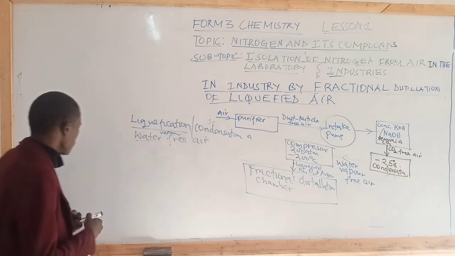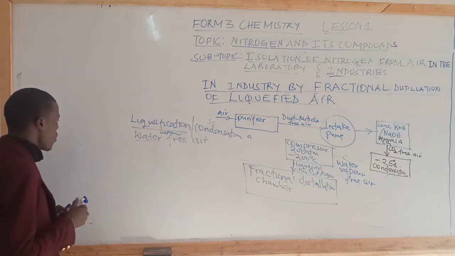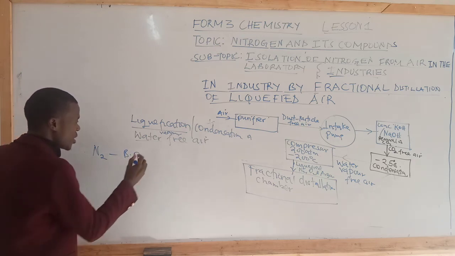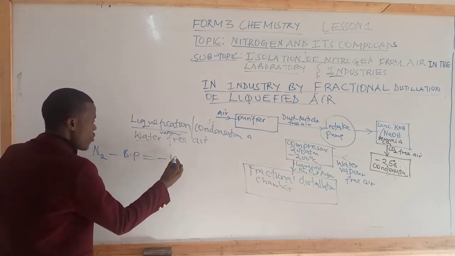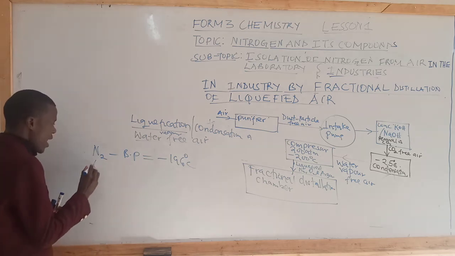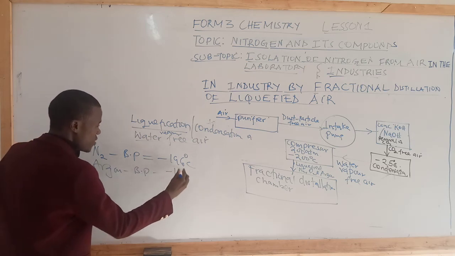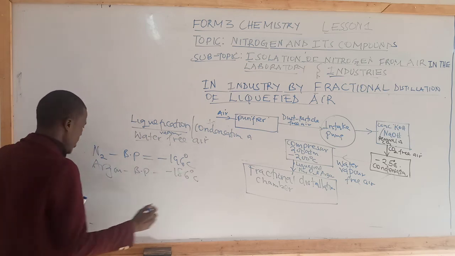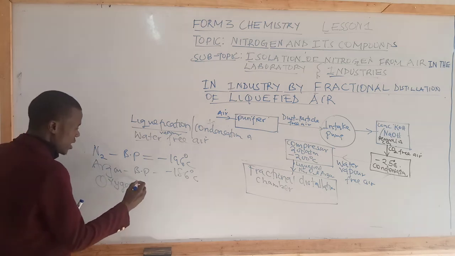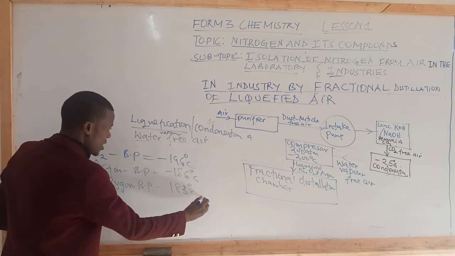Now, nitrogen has a boiling point, or BP, of negative 196 degrees Celsius. Then we have oxygen gas having the boiling point of negative 183.